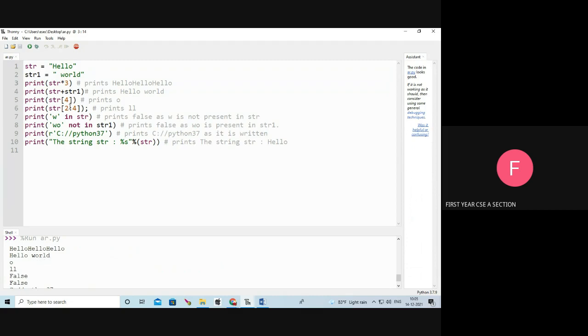Next, str of 4. What is the str of 4? 0, 1, 2, 3, 4. That is O. O is the output. Next, 2 to 4. That is 0, 1, 2, 3, 4. So LL.